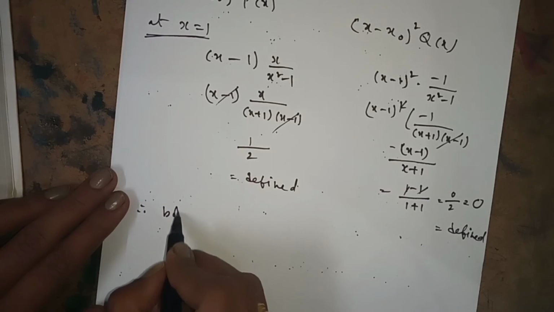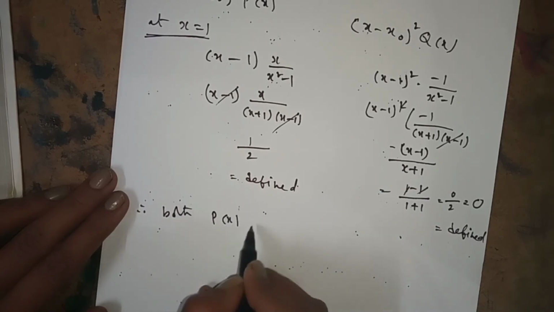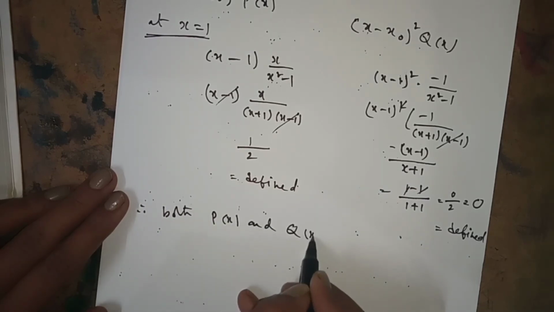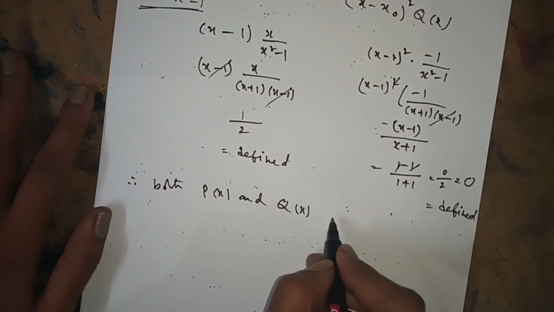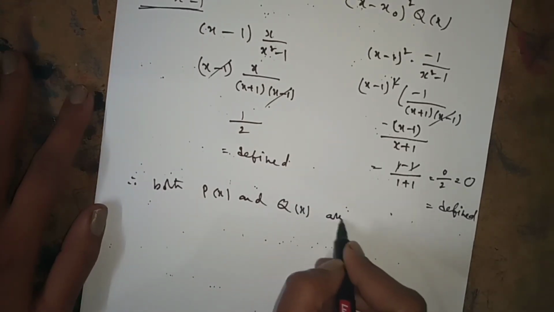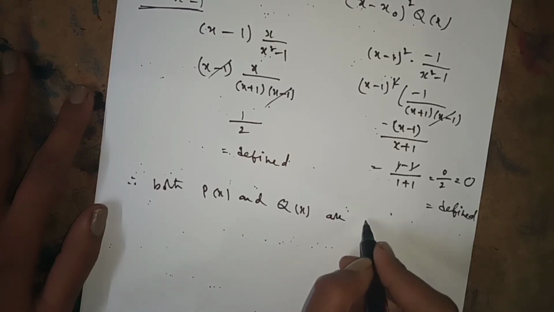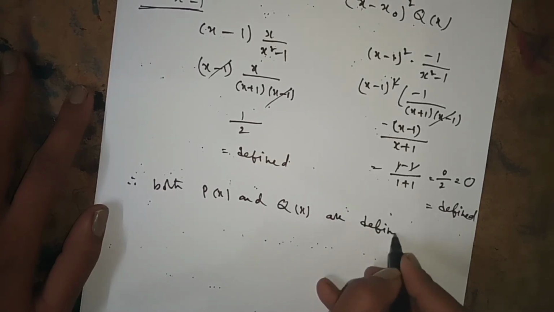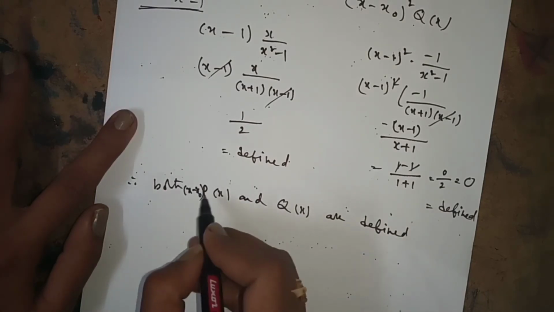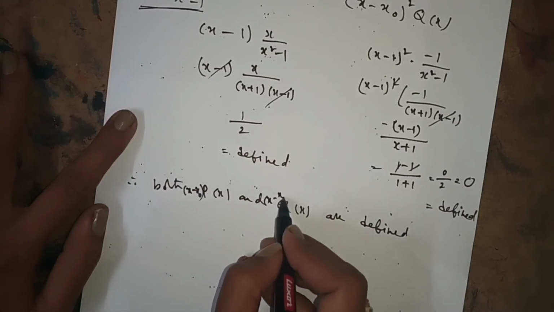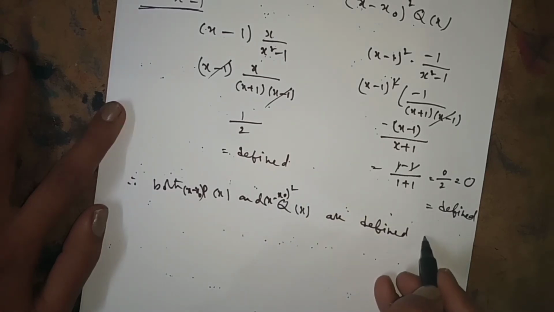Therefore both (x − x₀)P(x) and (x − x₀)²Q(x) are defined at x = 1.